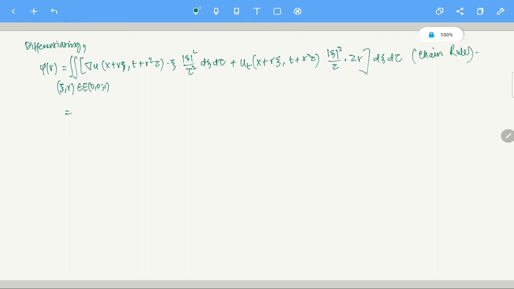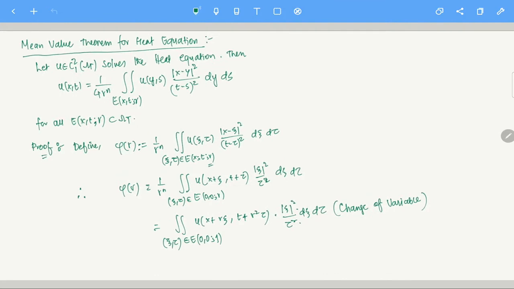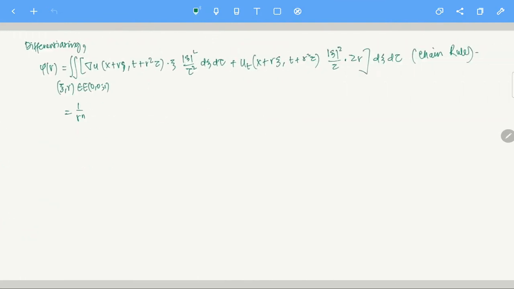Okay, now once that is true, then again by chain rule what we can do is shift this to the r ball, the r heat ball. So what I am saying is this: if I shift it, while going from the r ball to the one ball, the 1 by r power n vanishes. So while going from the one ball to the r ball, 1 by r power n reappears. Exactly the same sort of change of variable will work here, right?